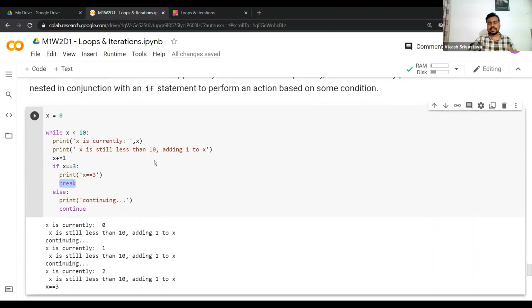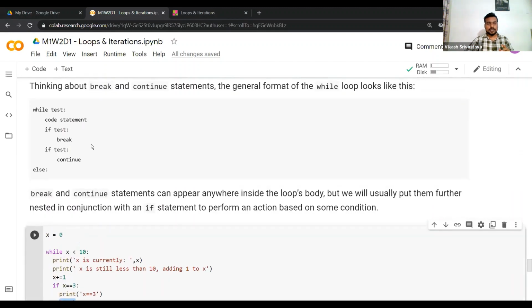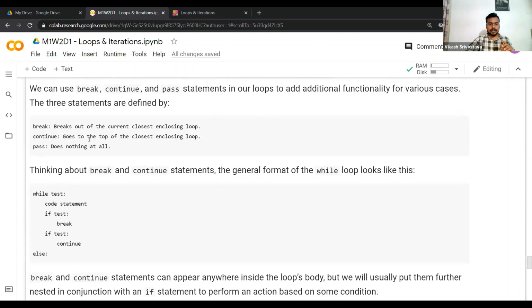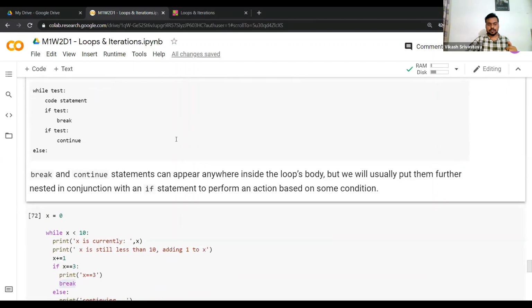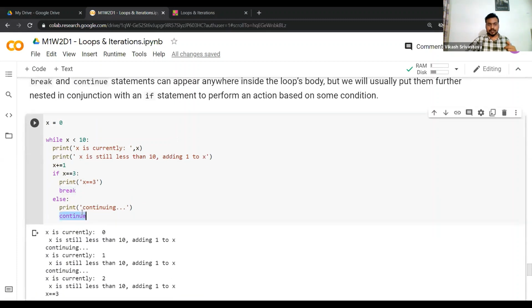Okay, so it says that I don't want to do anything at all, I'll take some rest. Because you have told me to take a break, so I'll not do anything else. So it stops executing. Currently, what it does is go to the top of the closest enclosing loop. So here, when I wrote continue, that means it went to the top of this loop. Then the iteration happened.